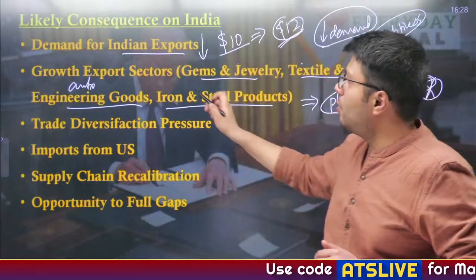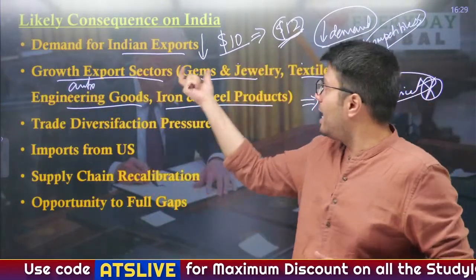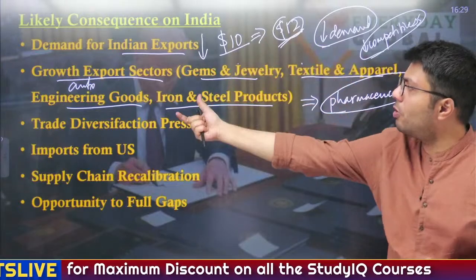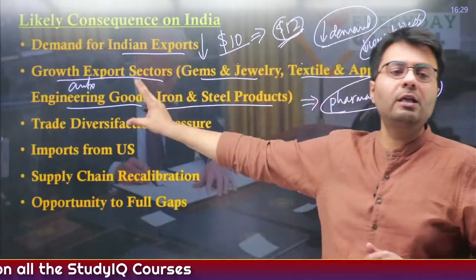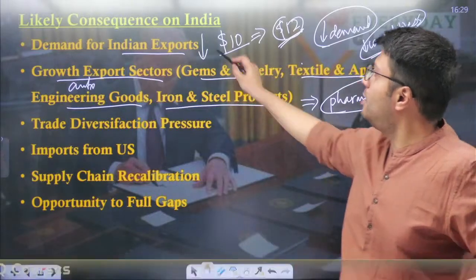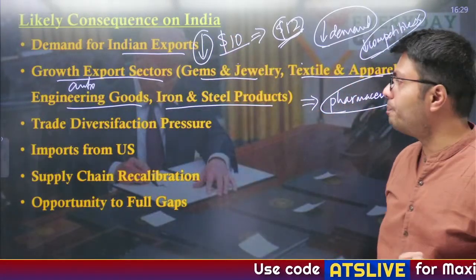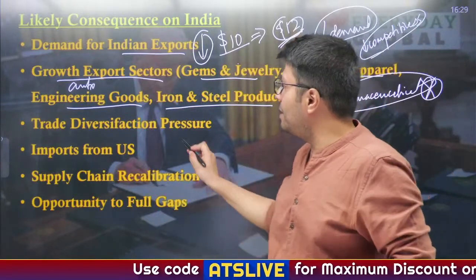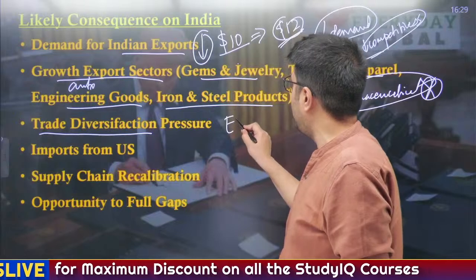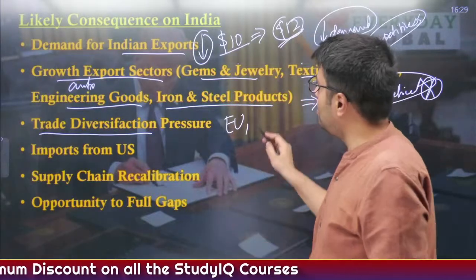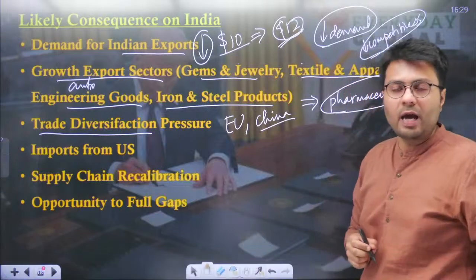Okay. So growth export sectors, sectors which witness high exports to US like gems and jewelry, textile apparel, auto components which are a part of engineering goods, iron and steel products, all are expected to witness reduced demand in US, and therefore they are likely to face economic slowdown. Also, India will now have pressure to diversify its trade with other countries, majorly other major economies that import a high amount of Indian goods like European Union as well as China, because China has a very large captive audience.